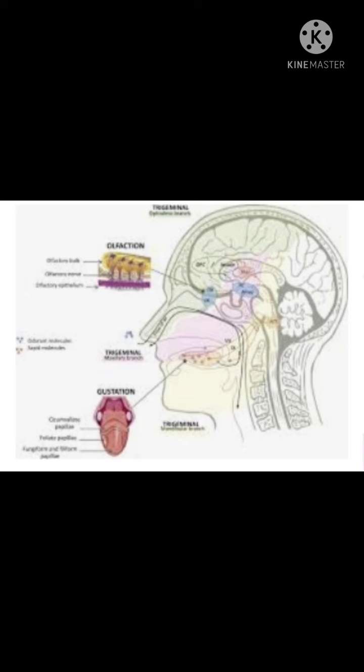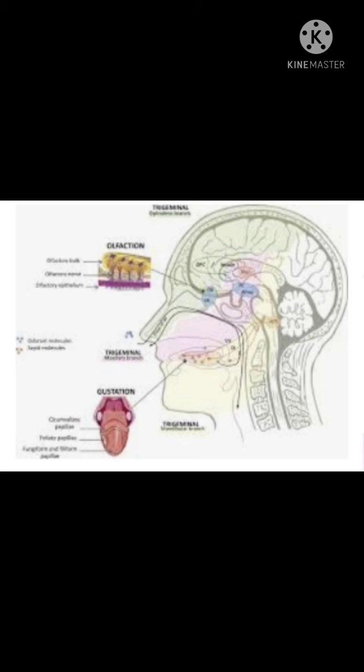Coming to the smell, how taste and smell are related. We know that in the nose we have chemoreceptors. All these we have discussed in our 9th class, in the sense organs 6th lesson. Yes, the nose contains a special type of cells called chemoreceptors, which are also called olfactory receptors. These olfactory receptors trigger the signal in the form of nerve impulse to the brain where smell is detected.